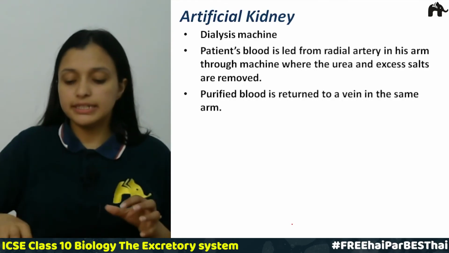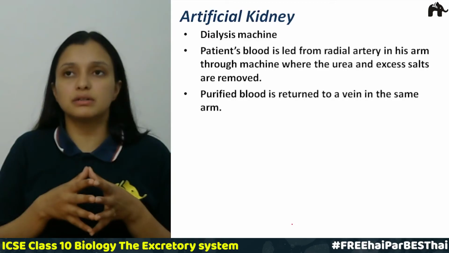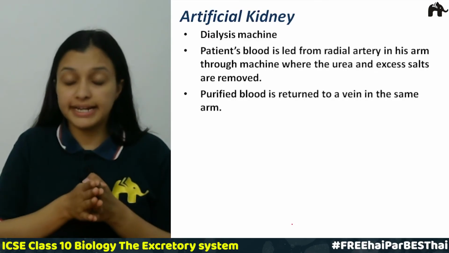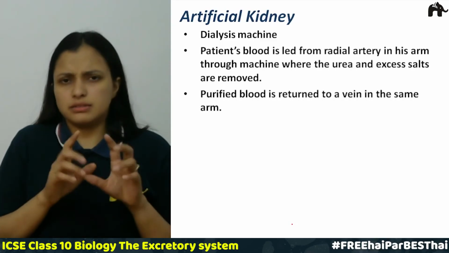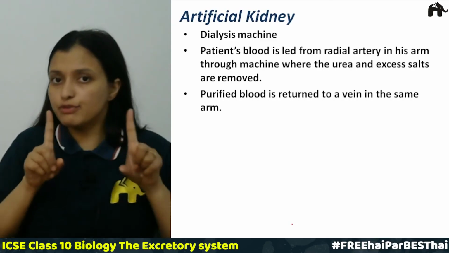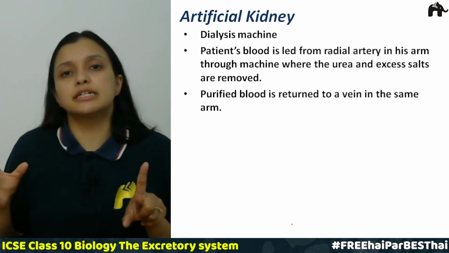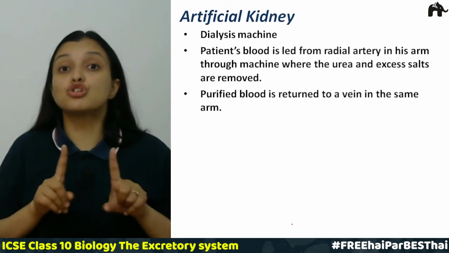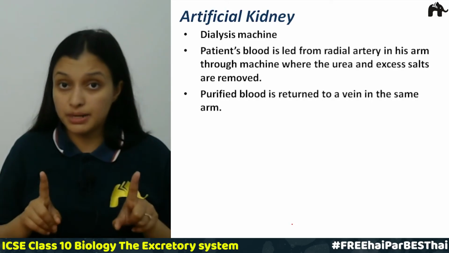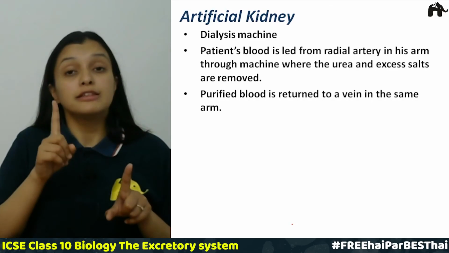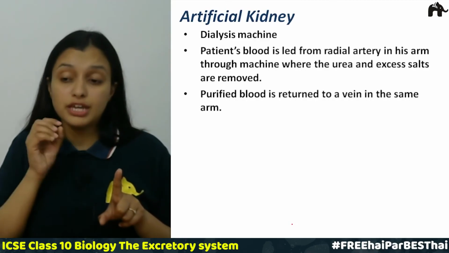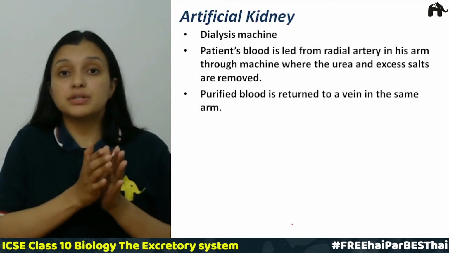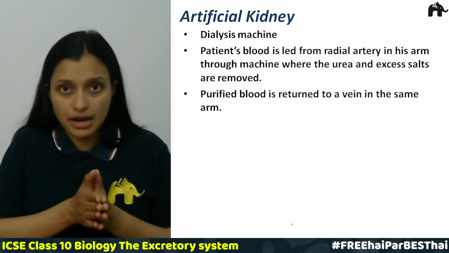You must have heard about some patients whose kidneys are not working properly, right? Say there are two kidneys, so we have a pair of kidneys. If one of the kidneys does not function, that is not a matter of concern. But if both the kidneys stop functioning, if they do not filter the blood, because their function is very important, they filter out the waste from the blood, then a person has to take the help of an artificial kidney.